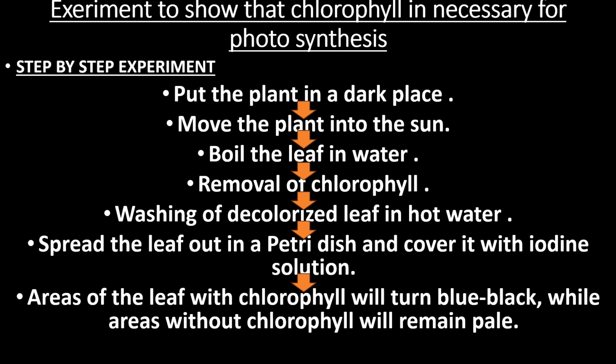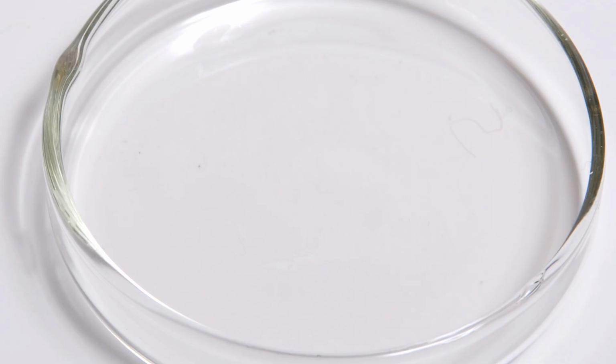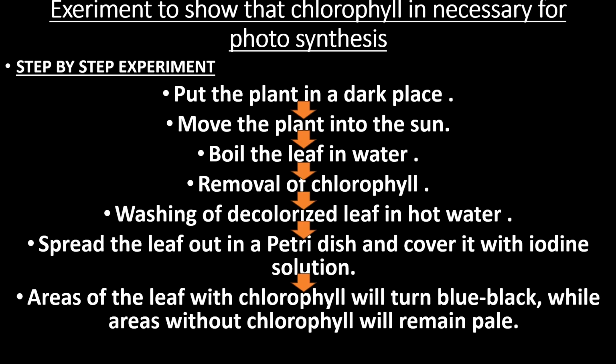We will boil it in alcohol, by the same process, using a water bath. Then the decolorized leaf is washed in hot water. Now we will spread this leaf in a petri dish and cover it with iodine solution. The areas of the leaf with chlorophyll will turn blue black, while areas without chlorophyll will remain unchanged.